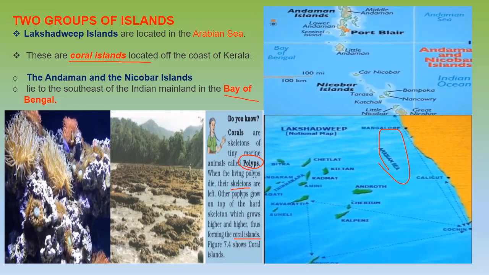And then we have another group of islands, the Andaman and Nicobar Islands. They lie in the southeast of the Indian mainland, in the Bay of Bengal. Another tragic thing that these two groups of islands had to face was that they were hit by a tsunami, and they faced huge destruction in the past.